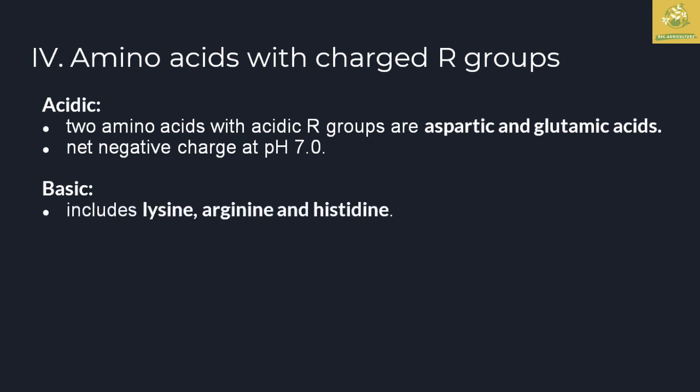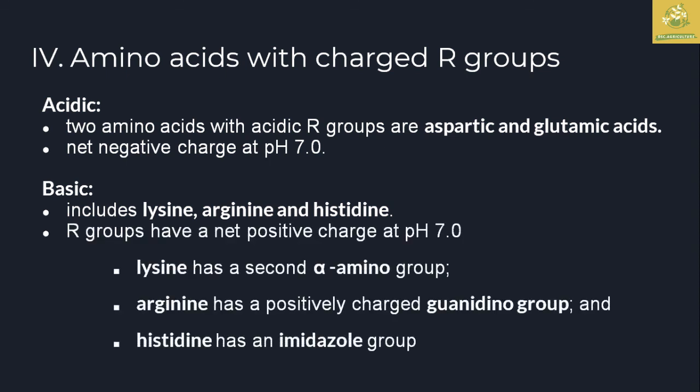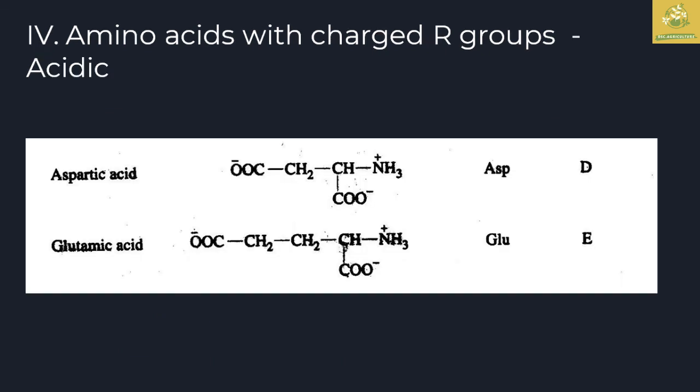The basic ones include lysine, arginine, and histidine, whose R groups have a positive charge at pH 7. Lysine has a second amino group, arginine has a positively charged guanidinium group, and histidine has an imidazole group. These are the different groups present in the charged R groups.